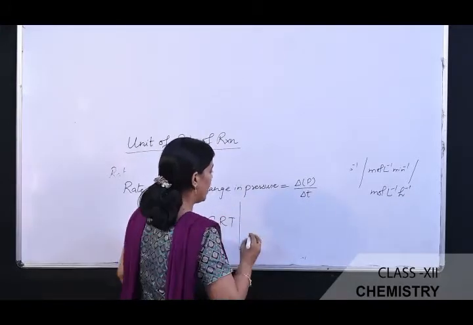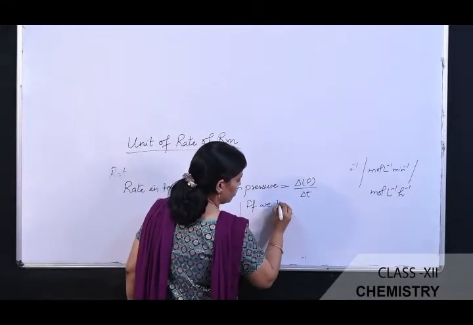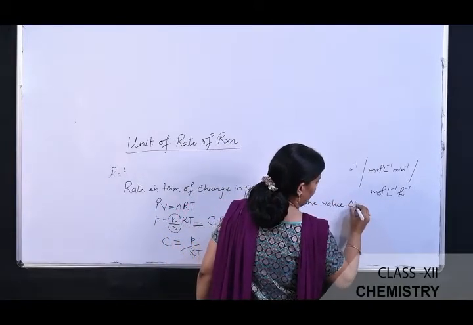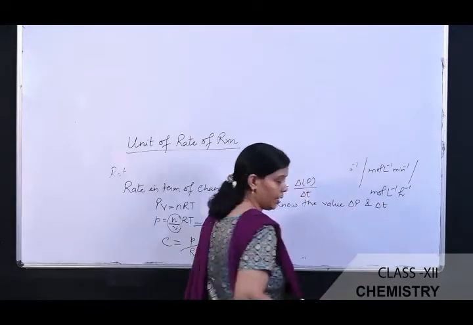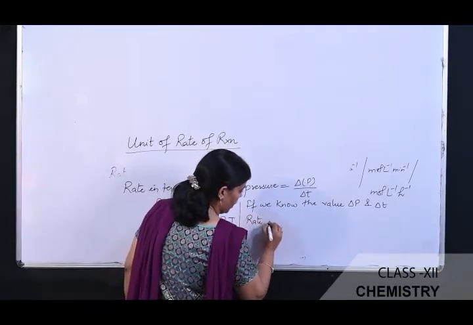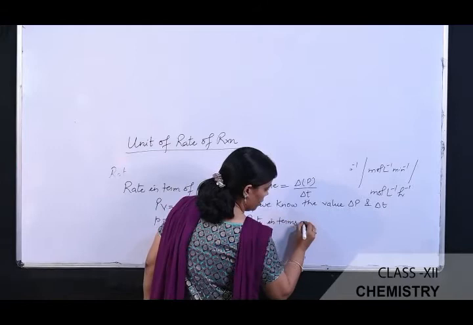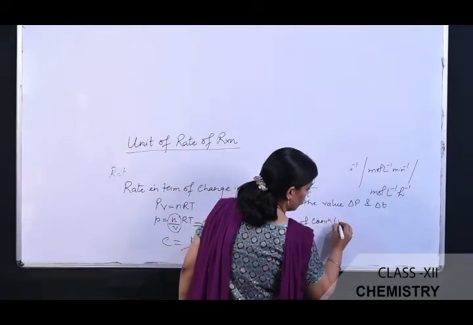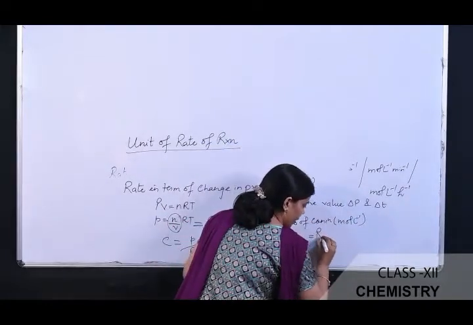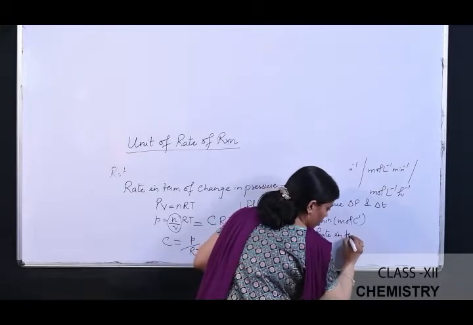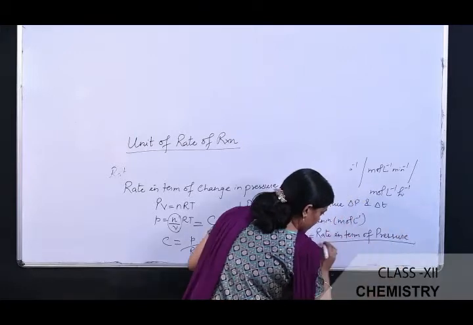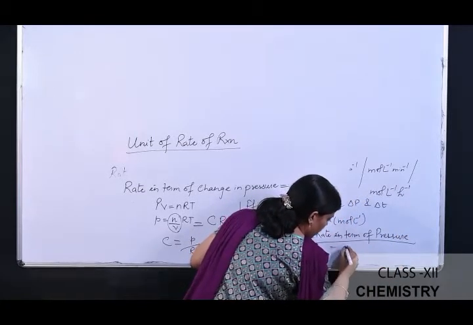If we know the values of delta P and delta T, then the rate in terms of concentration, that is mole per liter, can be calculated by the formula: rate in terms of pressure, divided by time, divided by RT.